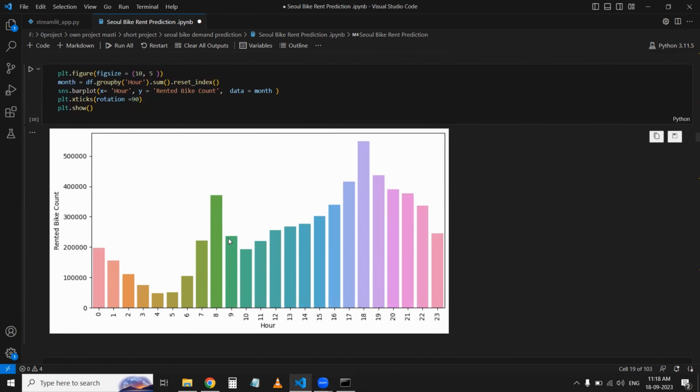Then I have seen which hour the demand is very high. So 18, it means at 6 o'clock the demand is very high, and in the morning 8 o'clock is very high. Zero is 12 at night, 1 is 1 at night, 4 is 4 early in the morning, and 5 is 5 early in the morning. The demand is very low. Obviously people must be sleeping there, so the demand for bikes will be low there.